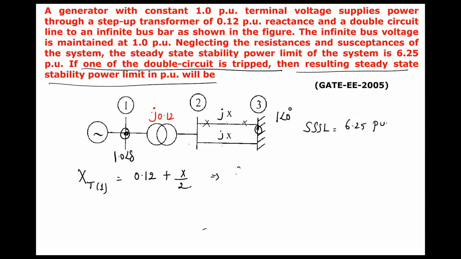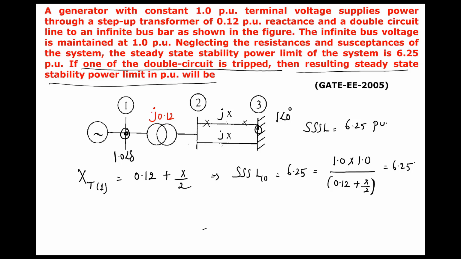Then the steady state stability limit in the first case is given by 6.25, that is equal to sending end voltage magnitude 1, receiving end infinite bus bar voltage magnitude also 1, divided by transfer reactance 0.12 plus X by 2. This value is equal to 6.25.